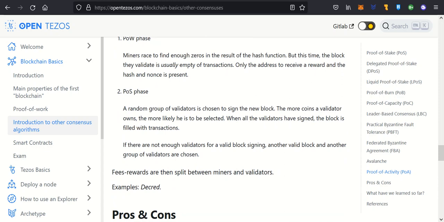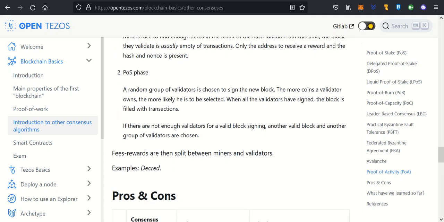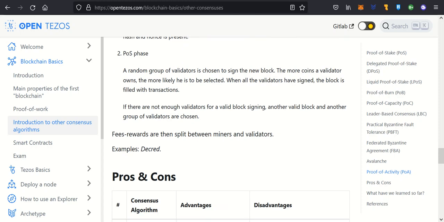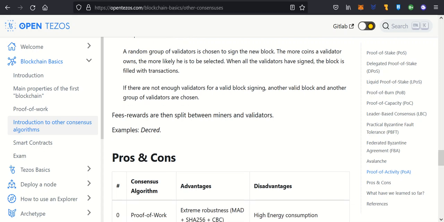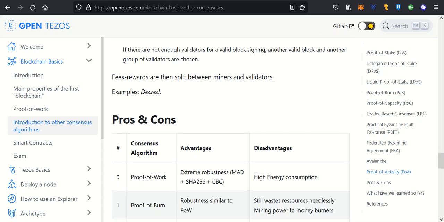POS phase: a random group of validators is chosen to sign a new block. The more coins a validator owns, the more likely they are to be selected. When all the validators have signed, the block is filled with transactions. If there are not enough validators for a valid block signing, another valid block and another group of validators are chosen. Fees and rewards are then split between miners and validators. Example: Decred.